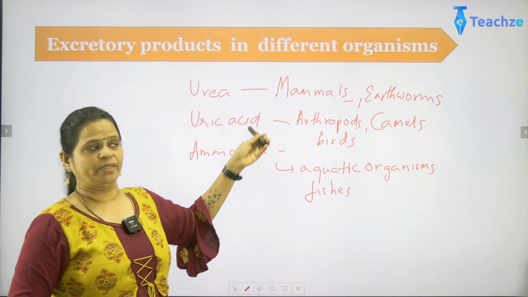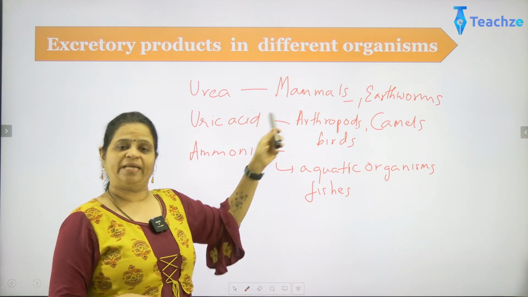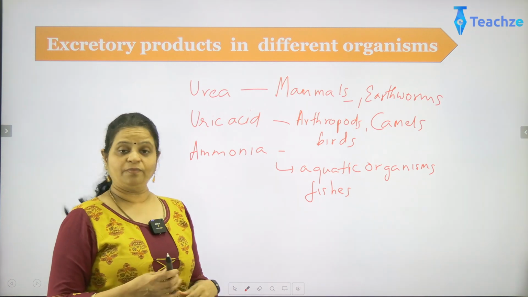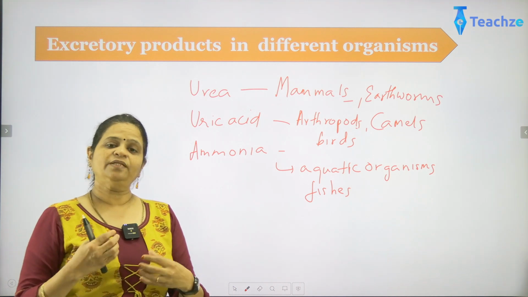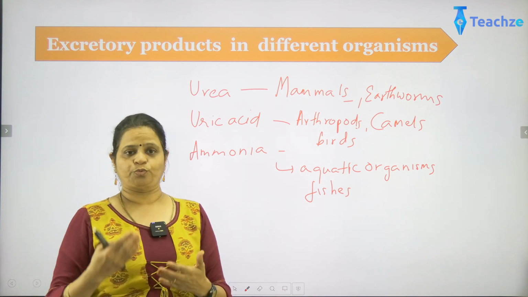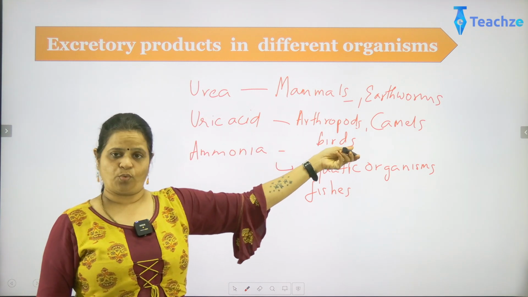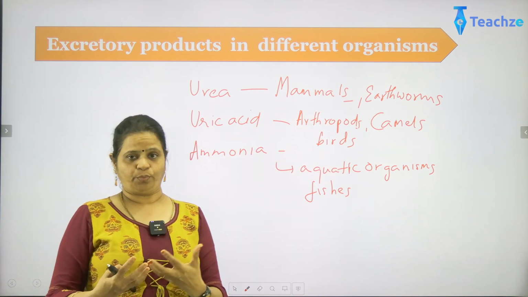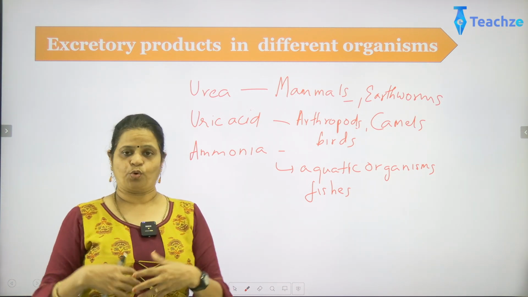And why is there so much variation between all three? Urea can be excreted when there is plenty of water available for that organism. It can take in water, and also give out water in the form of various substances like sweat, as in mammals. Now uric acid is to conserve water. They do not want to give out water because their body will not have the tendency to take in as much water as possible.